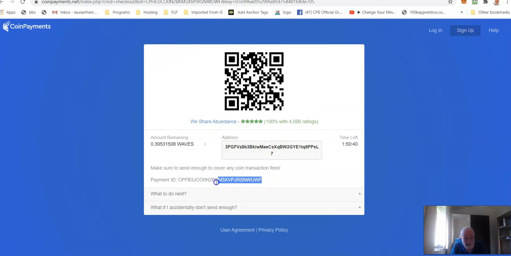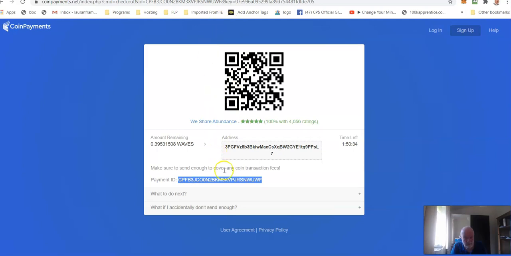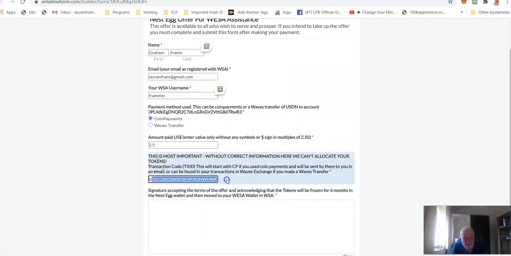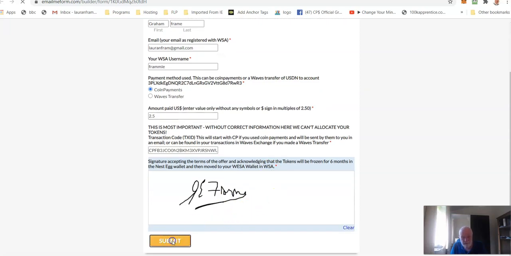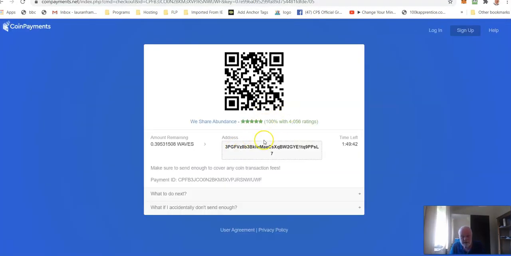Okay, that's the transaction ID we need. We copy that and we paste it in here. Okay, that's it. And then you have to accept the terms of the offer and acknowledge everything, and you sign it as best you can using this mouse type thing. It's something I'm really bad at. One of the many things I'm really bad at. Okay, you sign it and then you click submit and you're done. But that will be the form there. Once this completes, I'll show you what happens there.